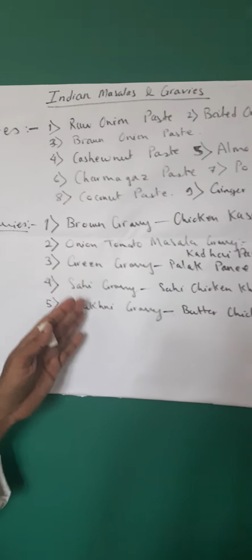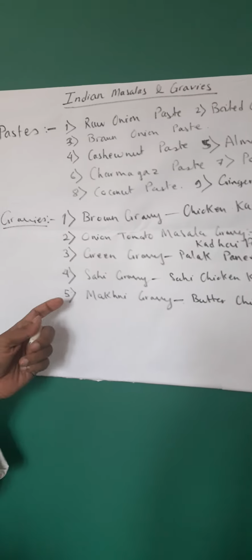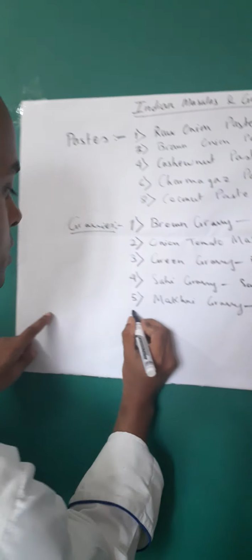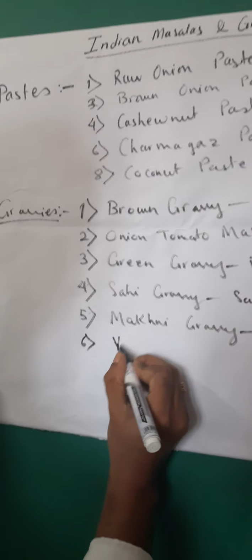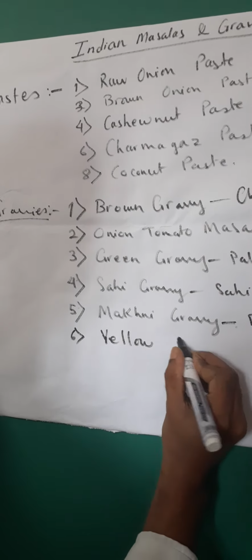Now we spoke about these five gravies, but there is another gravy which I have not written here intentionally, because that is also a very popular gravy, but you get it usually in hotels. They don't prepare that gravy just for the sake of making that gravy, but with a combination of two base gravies you get that particular gravy. That gravy is called yellow gravy.